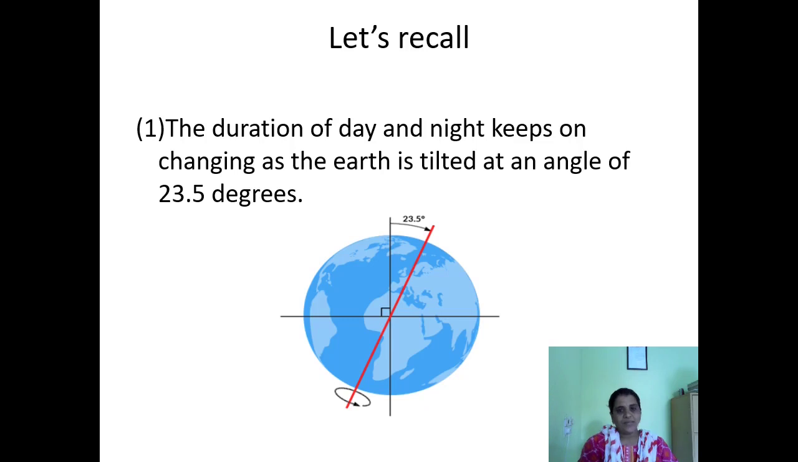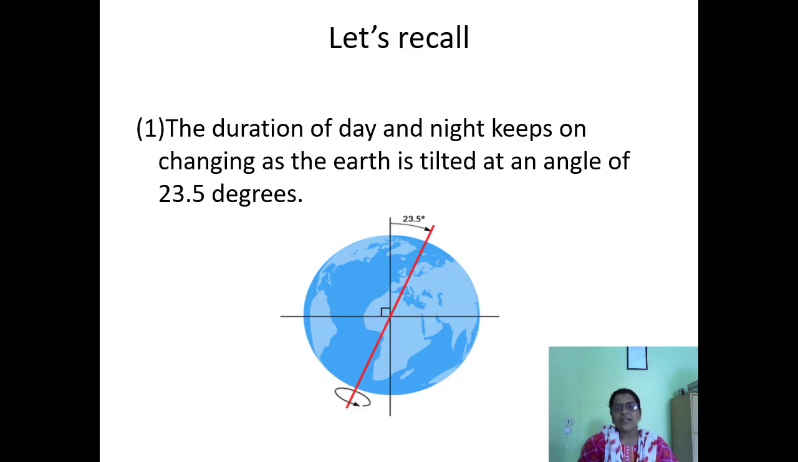Students, on page number 1, some questions are given. Read the questions carefully and try to answer. First question: why does the duration of day and night keep on changing? You have observed that in winter, the duration of day is short and nights are longer, and in summer, days are longer and nights are shorter. So why does this duration of day and night keep changing according to the season?